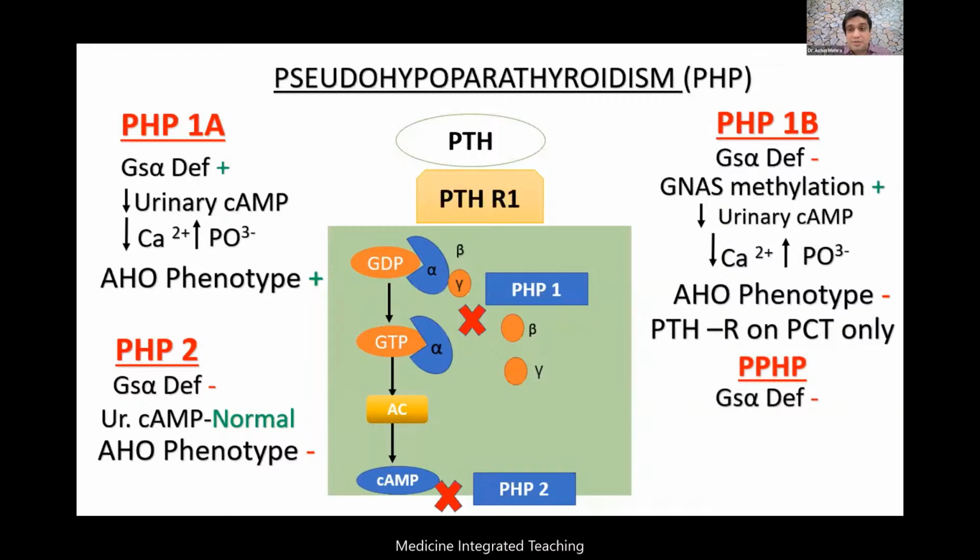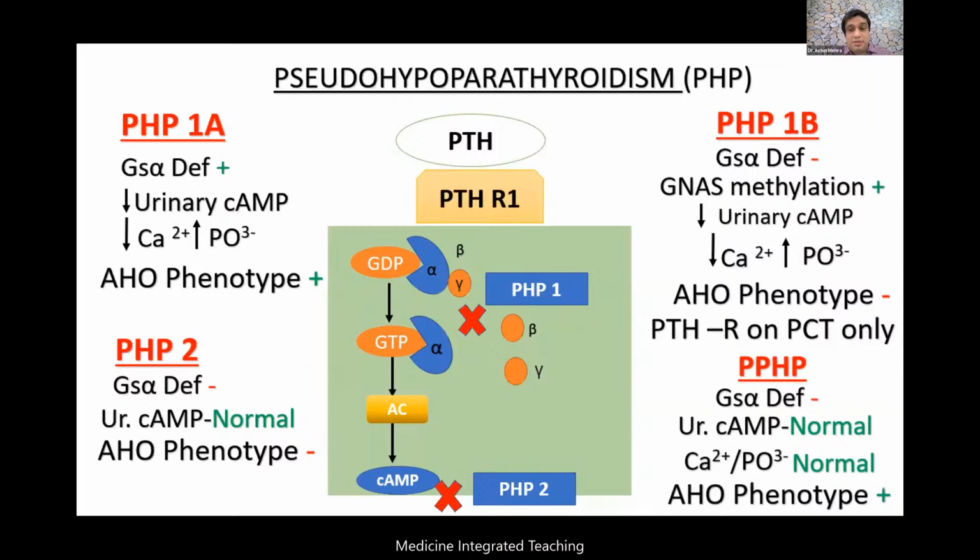Then there is pseudopseudohypoparathyroidism: no GNAS alpha deficiency, urinary cyclic AMP level normal, calcium and everything also normal, but the AHO phenotype is seen. The patient looks like a pseudo, but it's not a pseudo. It's a pseudo of the pseudo, known as pseudopseudohypoparathyroidism.